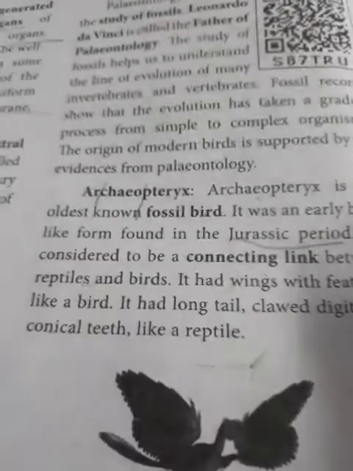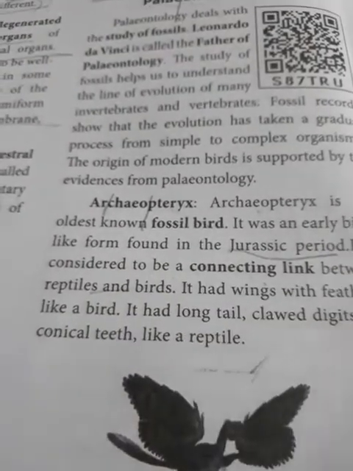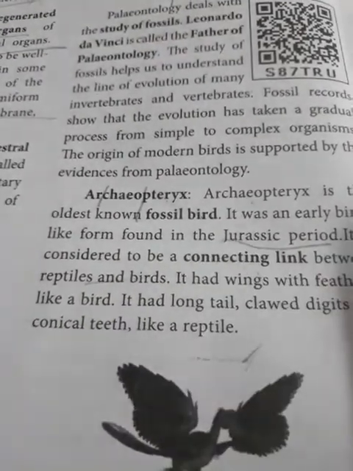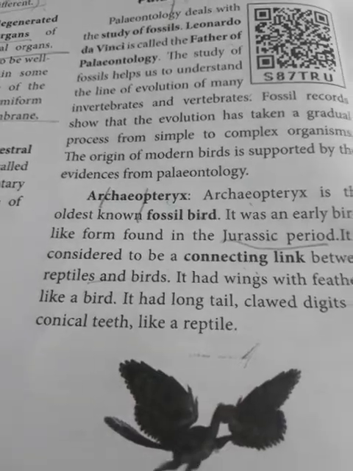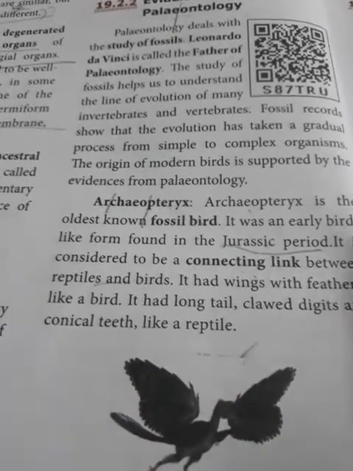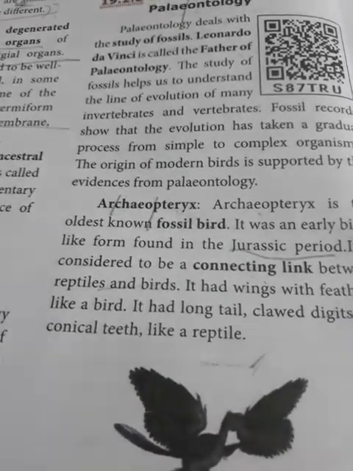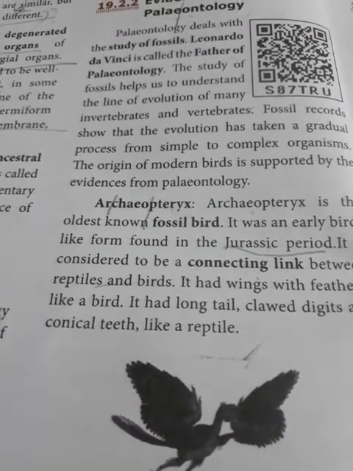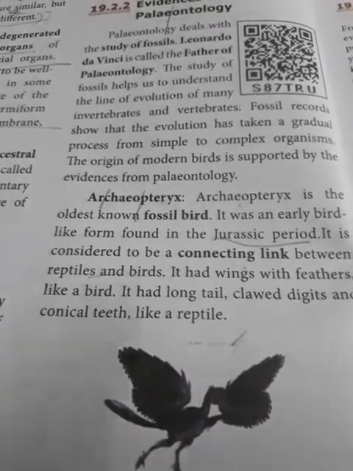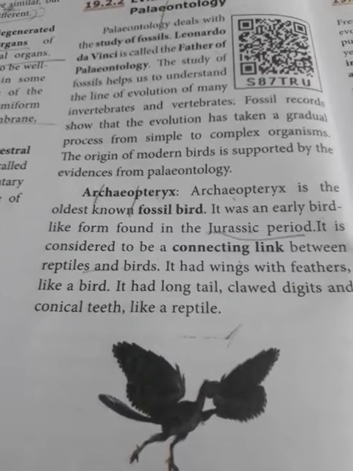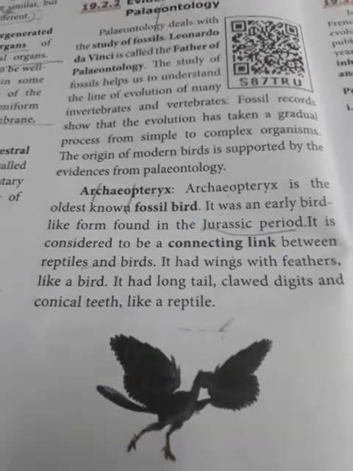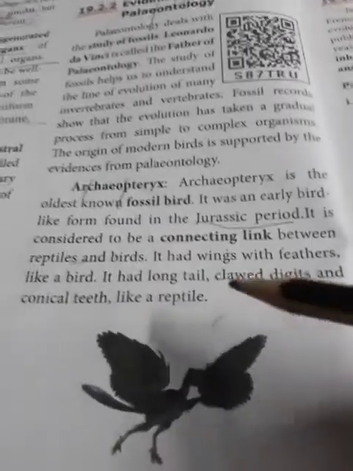We know the classes: amphibia, reptilia, aves, and mammalia. So from reptilia, birds have been developed, or apes have been developed. So this bird Archaeopteryx is showing the characteristic features of both the classes, that is reptiles and birds.